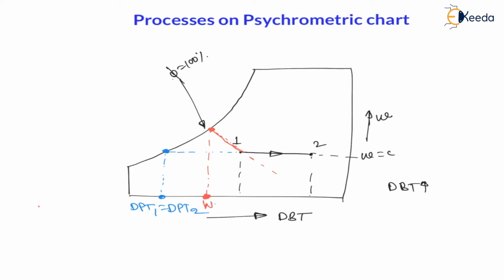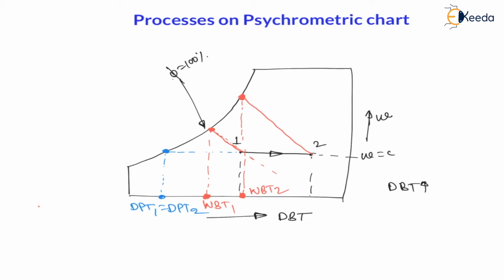This is wet bulb temperature 1. Also from 2 we draw a straight inclined line sloping downward to the right, touch the 100% line, and from this point we get wet bulb temperature 2 on the x-axis. So here you can see wet bulb temperature is increasing.